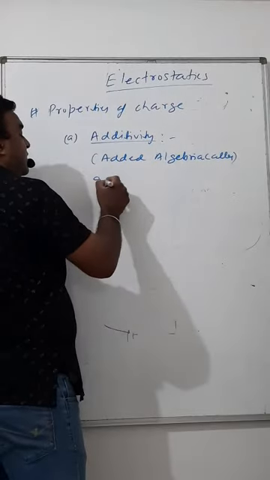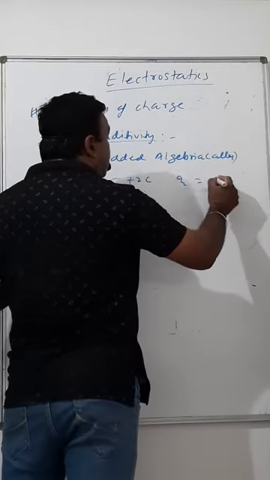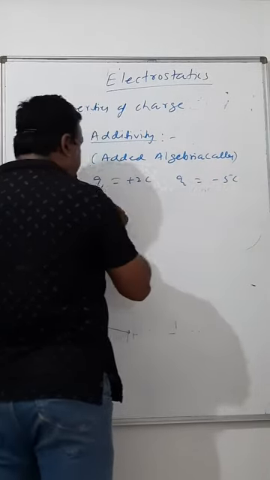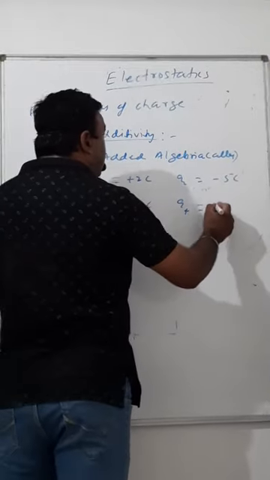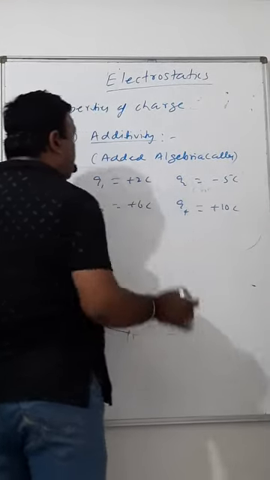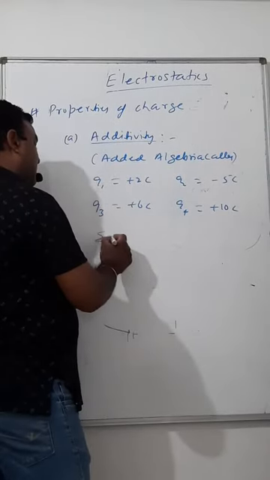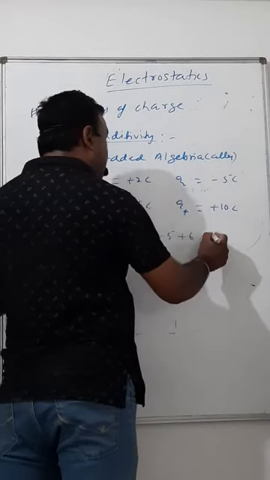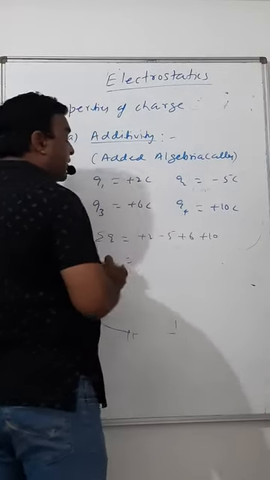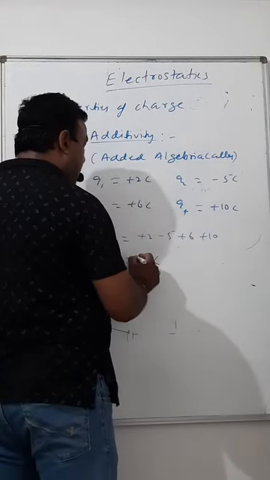Suppose you have charges Q1 equals plus 2 coulomb, Q2 equals minus 5 coulomb, Q3 equals plus 6 coulomb, Q4 equals plus 10 coulomb. When you add all these charges, you will simply calculate plus 2 minus 5 plus 6 plus 10. It will be 18 minus 5, that is plus 13 coulomb.